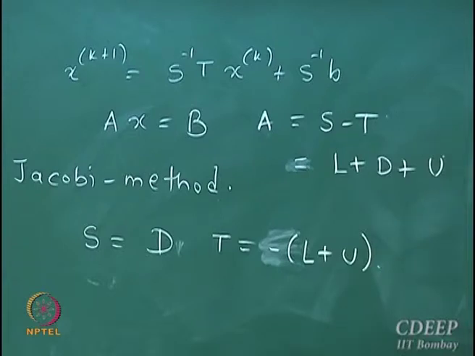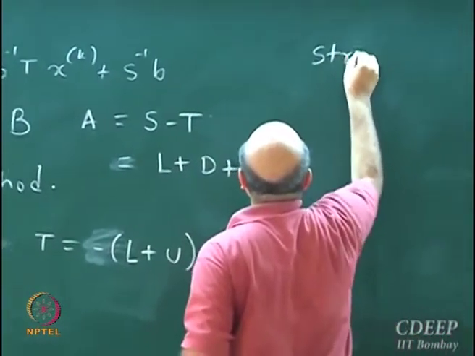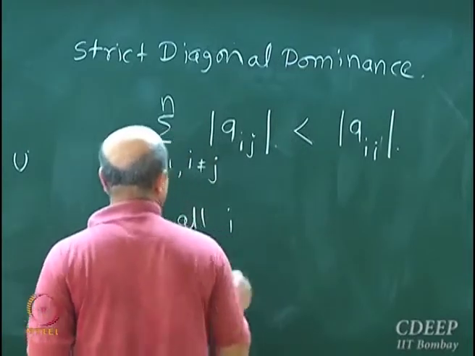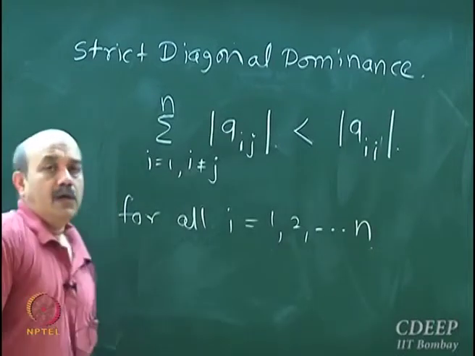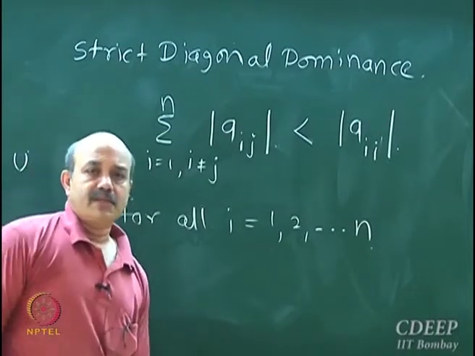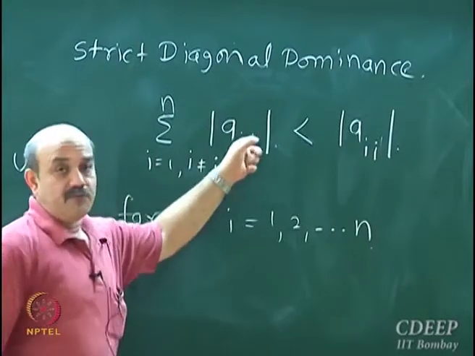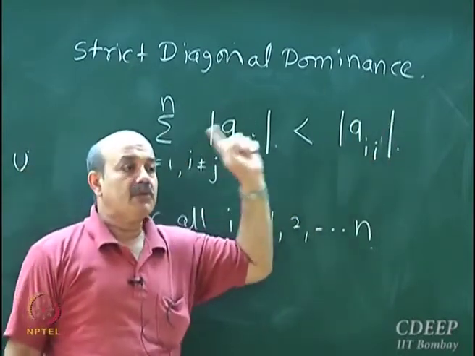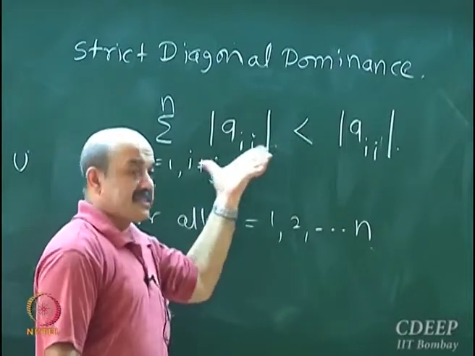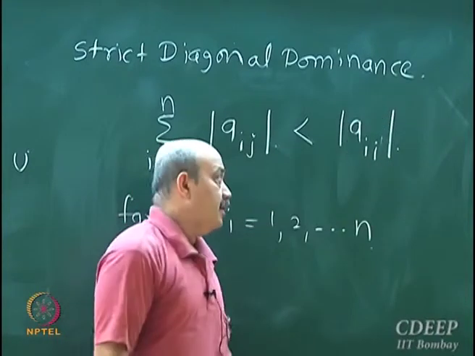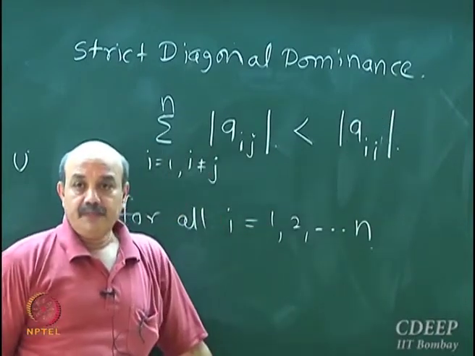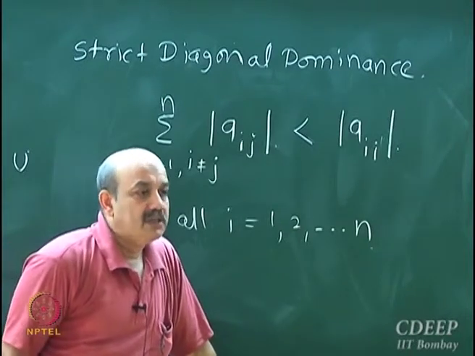And then I defined the concept of strict diagonal dominance. If you take the sum of absolute values of elements of matrix A in a row except the diagonal element, and if that sum is strictly less than the diagonal element, then the matrix is called a diagonally dominant matrix.